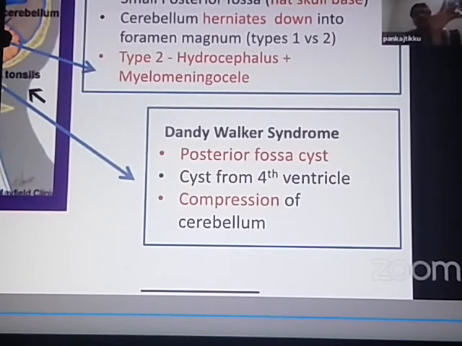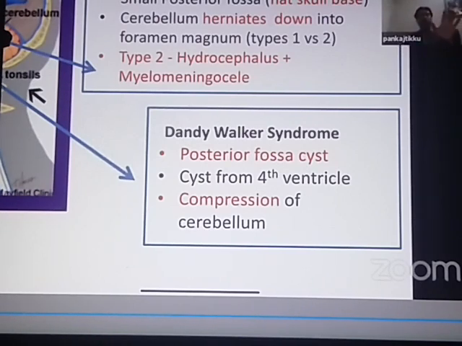So Arnold-Chiari malformation, a small posterior fossa. Dandy-Walker syndrome, a large posterior fossa. Arnold-Chiari malformation, cerebellum herniating down and compressing the fourth ventricle. Dandy-Walker syndrome, cyst in the posterior fossa, which is compressing the cerebellum. So I always teach my students like this: Arnold-Chiari malformation and Dandy-Walker syndrome are two opposite things. In Arnold-Chiari malformation, the cerebellum is compressing the fourth ventricle. But in Dandy-Walker syndrome, a cyst from the fourth ventricle is compressing the cerebellum.